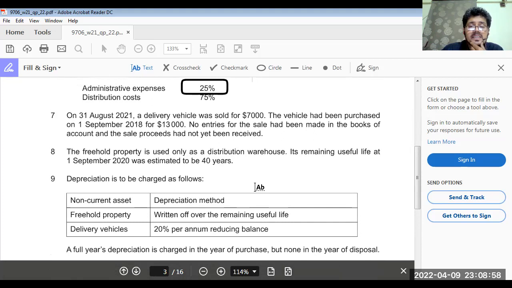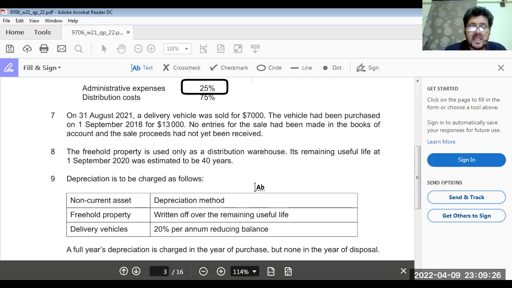No entries for the sale had been made in the books of account, and the sale proceeds had not yet been received. So for this question, we have to calculate the depreciation of this delivery vehicle which we are selling, because they have given us the cost price and the selling price, but we don't know the provision for depreciation.